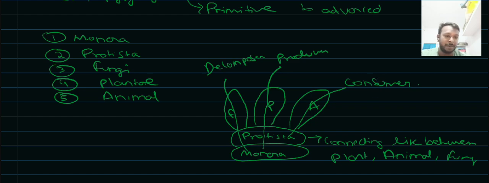The drawback is that there was no differentiation between the archaebacteria, the extreme bacteria that can survive in extreme regions; they were also placed under the Monerian kingdom only.